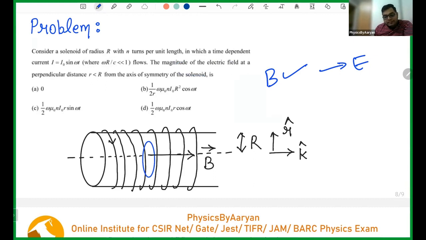At what point is he asking? He is asking at a distance r, which is less than capital R. So capital R is the radius of the solenoid. He is asking somewhere inside, which means he is asking at the small r.